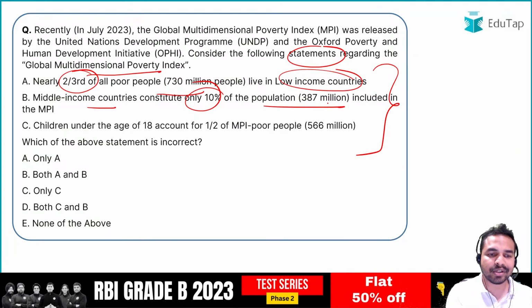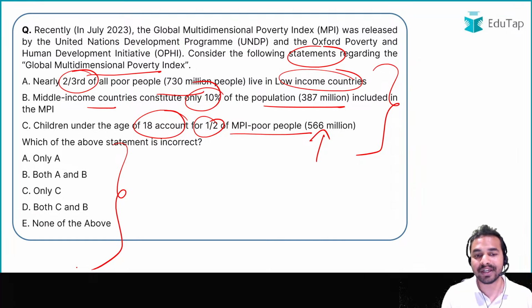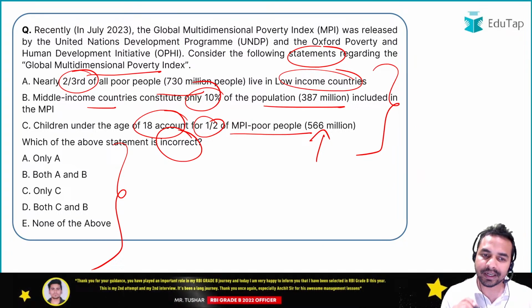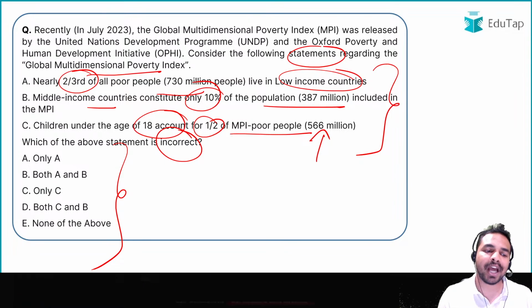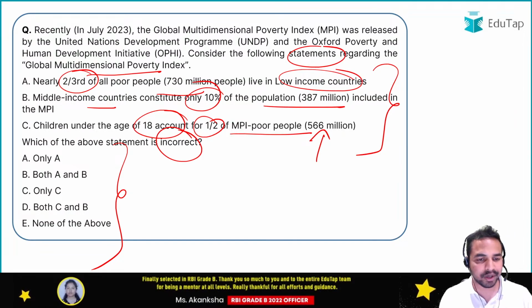The third statement says children under the age of 18 account for half of the MPI poor people, that accounts for nearly 566 million. So guys, quickly go through these statements. The demand of the question is you have to identify the incorrect statement. So guys, you have to tell me the incorrect statement from here as per the global multidimensional poverty index. Once again quickly go through the statements and tell me what is the right answer.